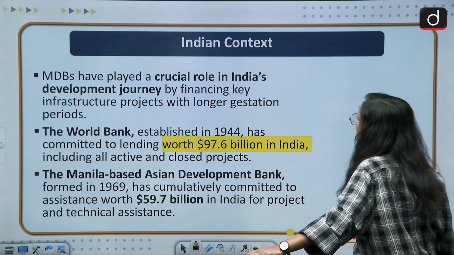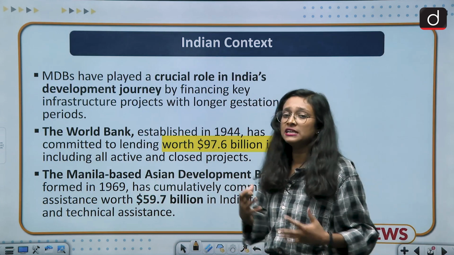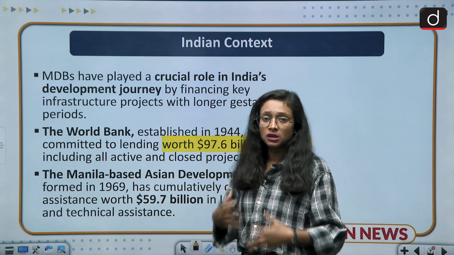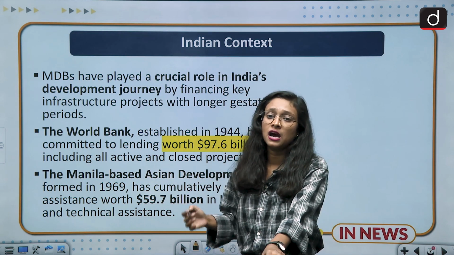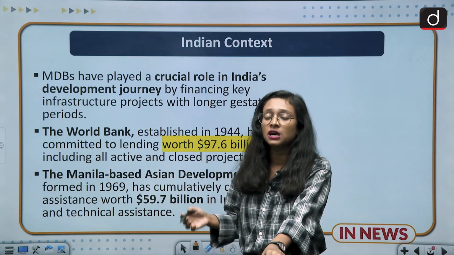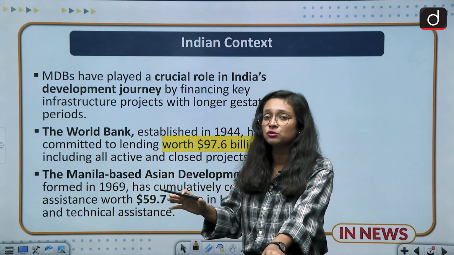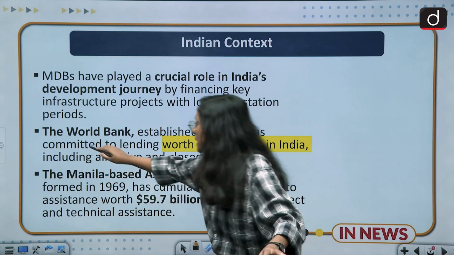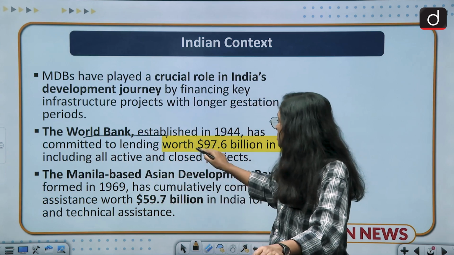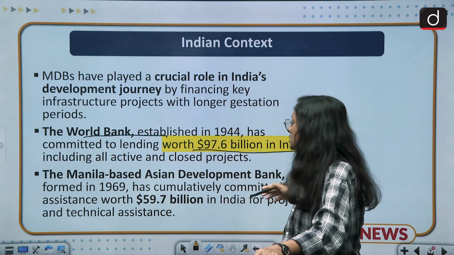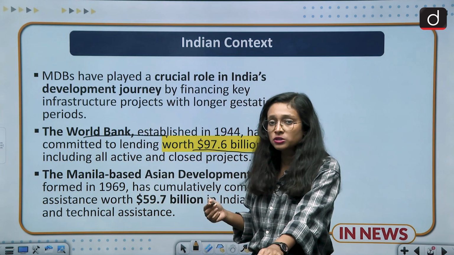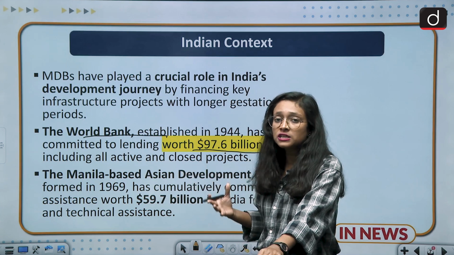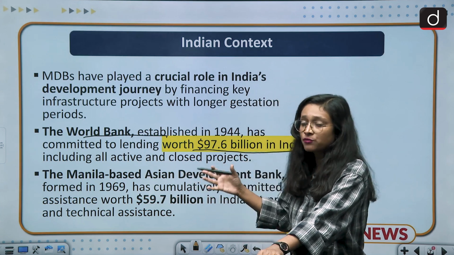Moving to the next slide. The next slide is about the Indian context: how MDBs like the World Bank, the IMF, the Asian Development Bank and other banks have helped India in its development. First of all, the World Bank has lent India worth $97.6 billion for various projects, and most of the projects were related to infrastructure, energy and transport. For all these things India borrowed money from the World Bank.